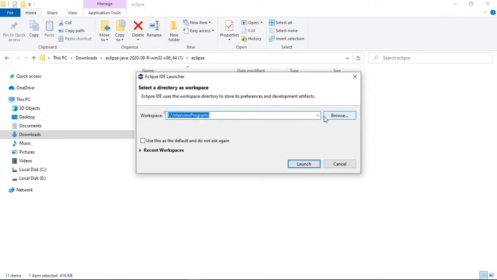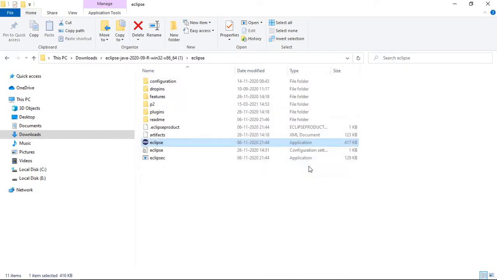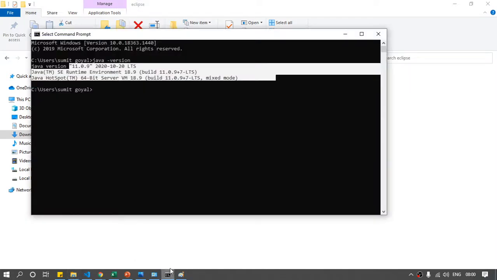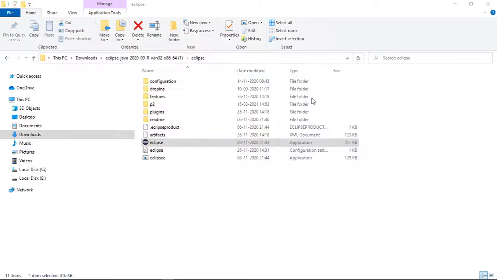Guys, when you open it for the first time, it will ask you for the path. This is the path where all the files will be placed, so you can provide any path and create any folder. Provide any path and click on launch. After that, it will launch the Eclipse IDE. It will take around 1 minute. Let me close this.